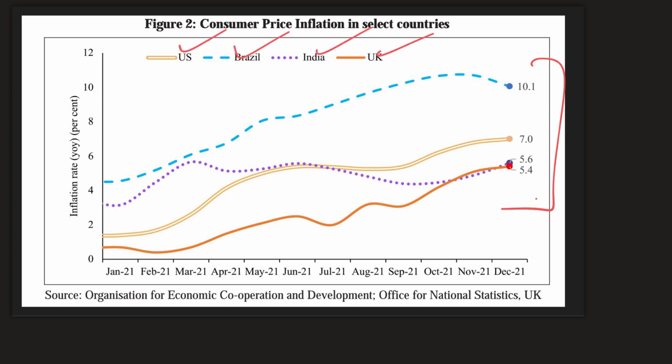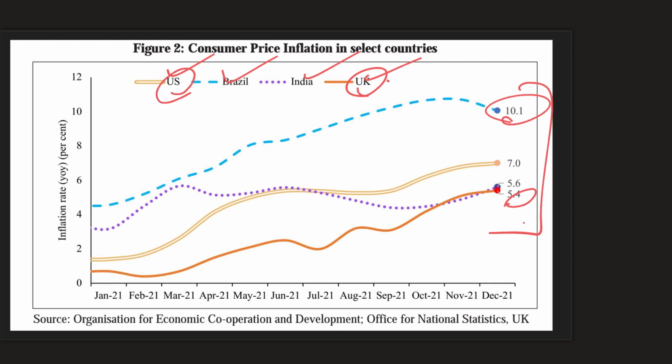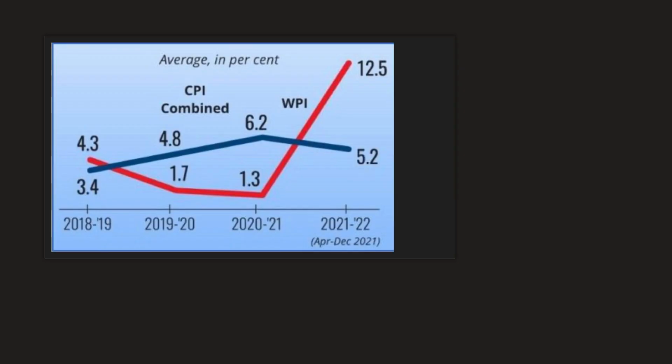You can see that we are somewhere around here, whereas Brazil has as high as 10.1%. Just remember that UK has the worst rate in 30 years. So did US since 1982. These are the points that you have to remember. Probably an ascending or a descending order of CPI is a possible question. Very unlikely, but still just know because it is mentioned in the Economic Survey.